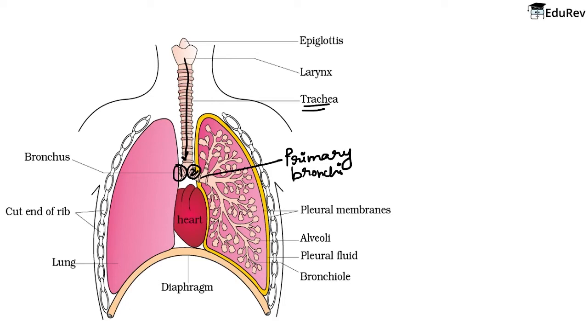which in turn opens into the secondary and tertiary bronchi, because further division is taking place, right? Look here, this secondary, for example, and then tertiary. So this bifurcation is taking place further inside the lungs. Now the tertiary bronchus opens up into the bronchioles. So let me draw this portion. For example, this particular part I am drawing in an enlarged form.